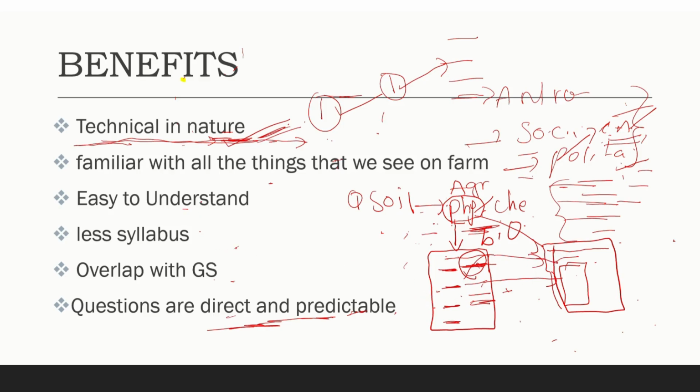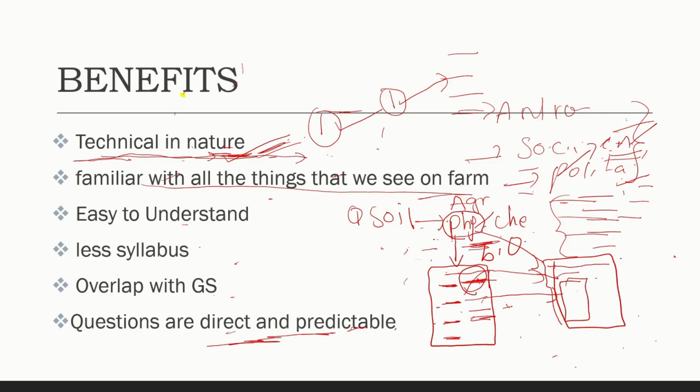And one more thing: we are familiar with all the things that we see on the farm. Many people think subjects like anthro, socio, or other optionals are directly aligned with the GS subjects, and they take these optionals thinking that we are somewhat familiar.